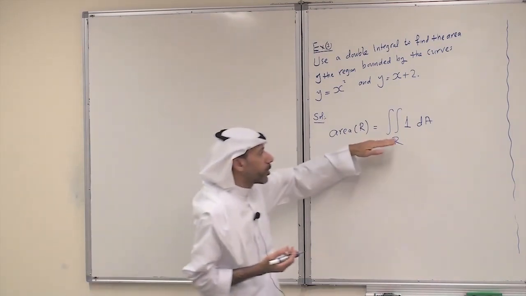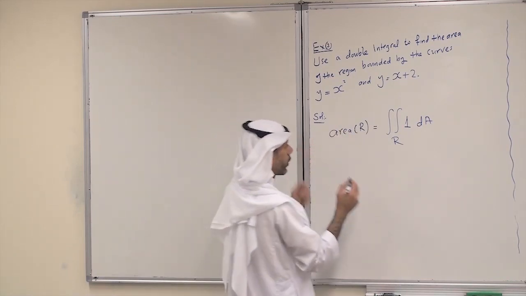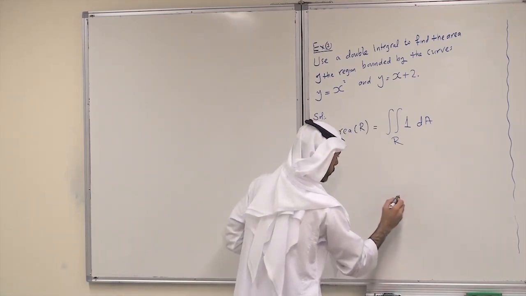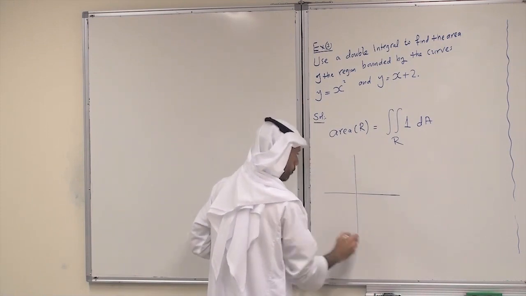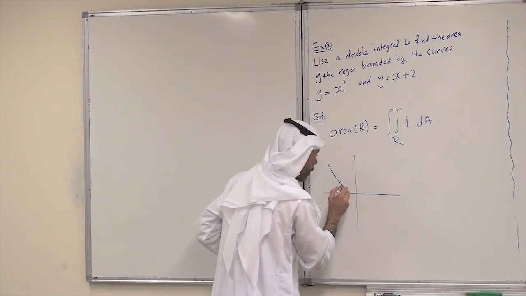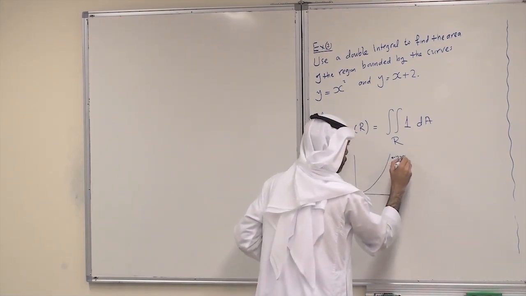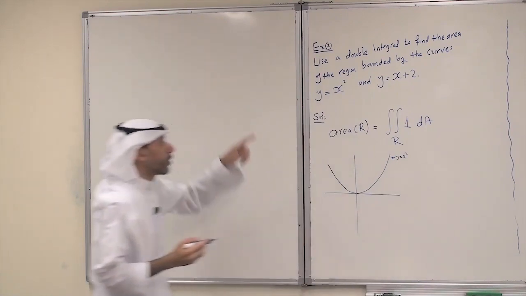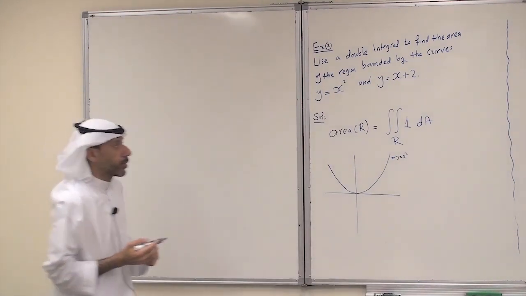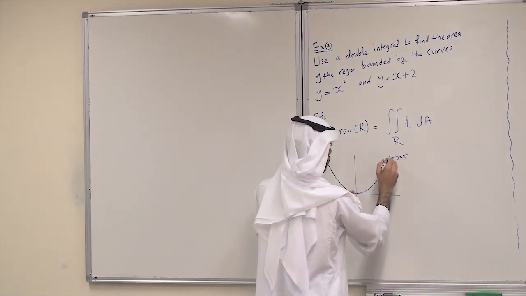Now we have to set up the limits of integration, and this is based on the region R. So we go and sketch the region R. This is the region R here. You have y equals x squared, so this is the parabola. And we have the line y equals x plus 2, so if x equals 0, it is 2.